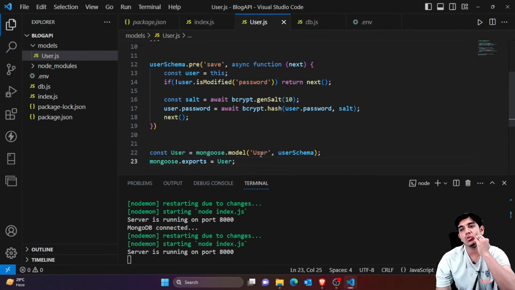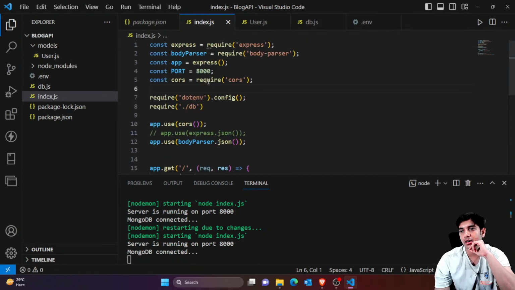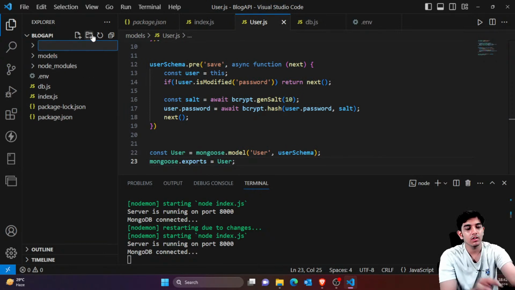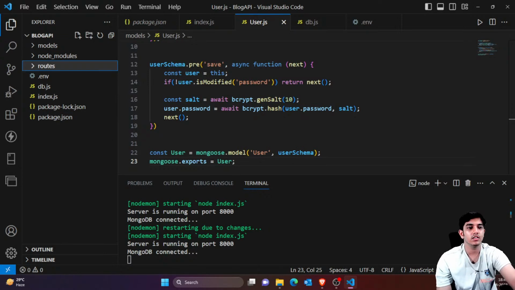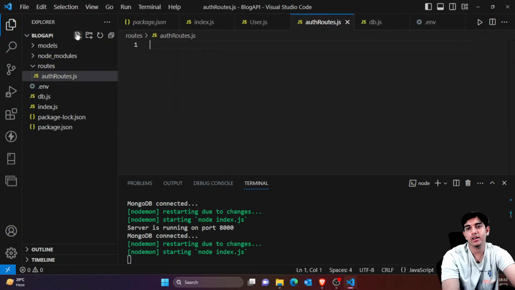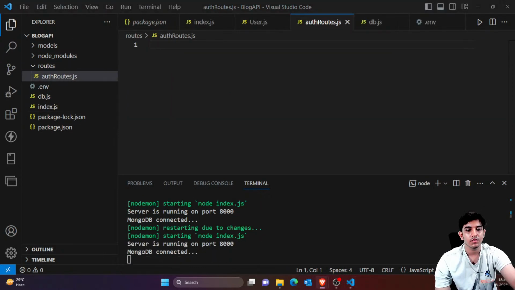So I've just exported user, and then in index.js, again, you can see that we have to create specific routes for users. So let's say we have a folder named routes. Okay, so routes, and inside routes, let's define user routes, that is auth routes. So let me just name it as authroutes.js, right? So inside this, again, we have to define the auth routes, that is login and register.